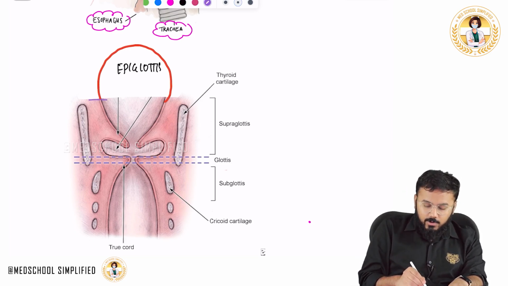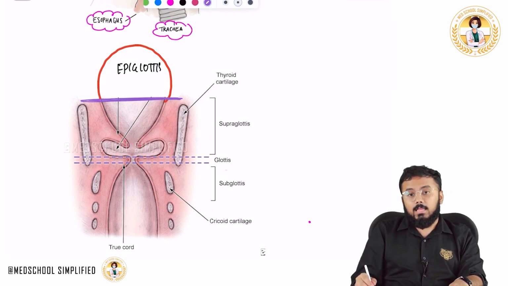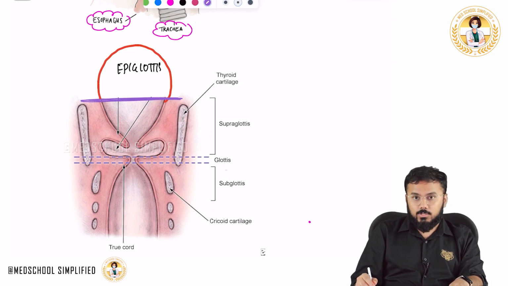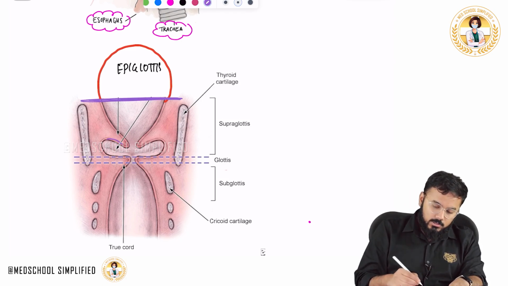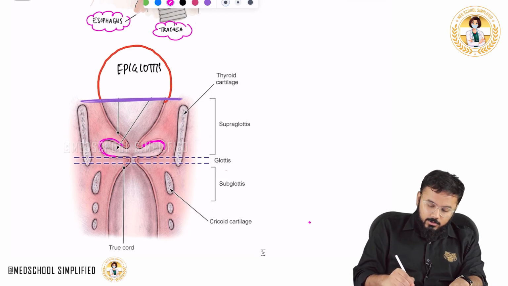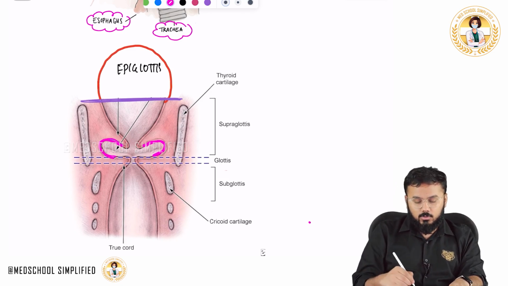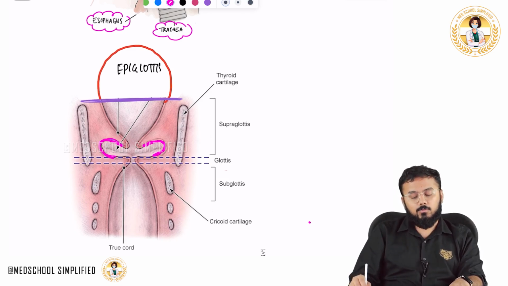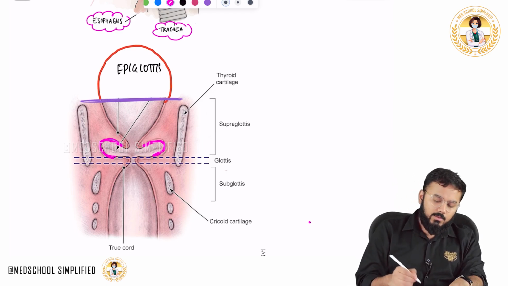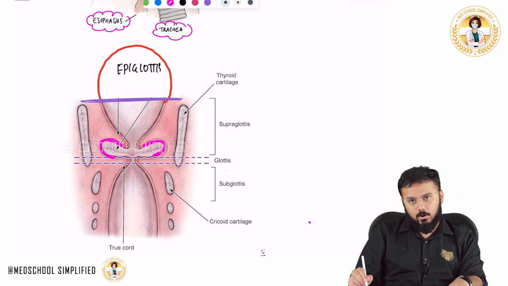So all the way from the inferior surface of the epiglottis till the vestibular folds. Where are these vestibular folds? These folds which you can see on either side are called vestibular folds. Vestibular folds are also called your false vocal cords. So from the inferior surface of the epiglottis till the vestibular folds, that is the supraglottis.